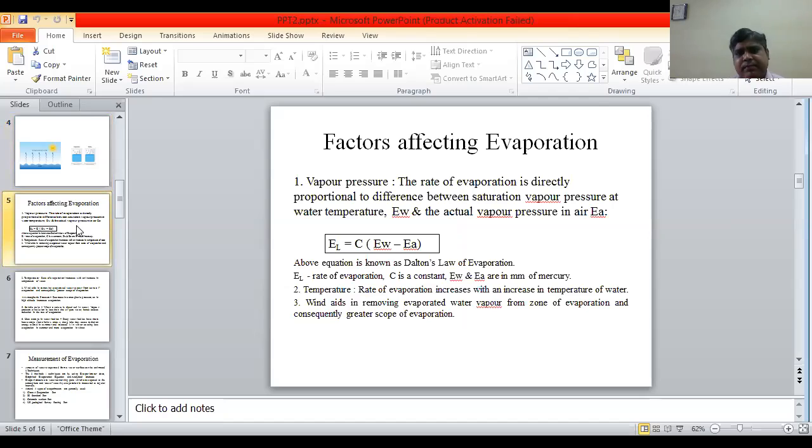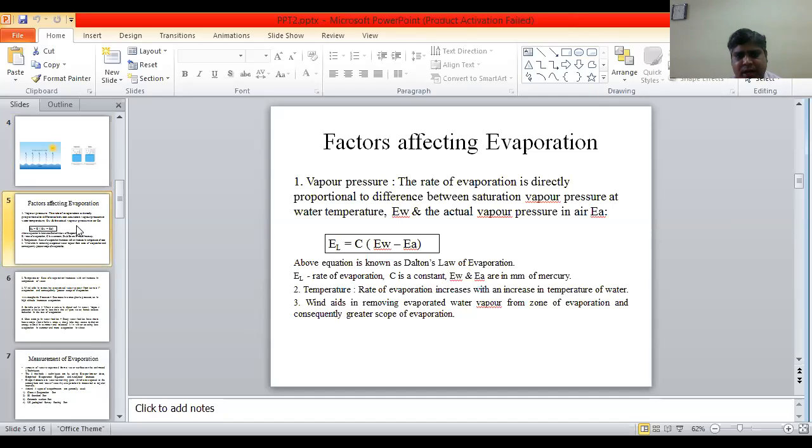Now, factors affecting evaporation. First one is vapor pressure. The rate of evaporation is directly proportional to the difference between the saturation vapor pressure at water temperature, EW, and the actual vapor pressure in air, EA. That means the mathematical equation EL is equal to C into EW minus EA.